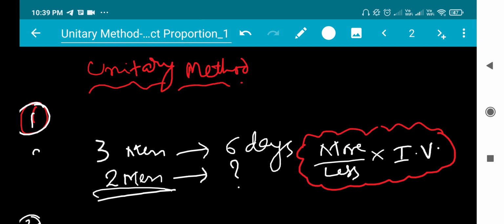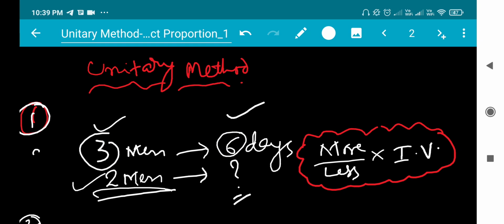This type of question is asked in RIMC, RMS, Sainik School, Navodaya, and most competitive examinations. See here, if three men can do a piece of work in 6 days, and I engage two men for the same work, in how many days will they finish? If I engage three men, they do the job in 6 days. If I engage fewer men, what happens? More days will be taken.